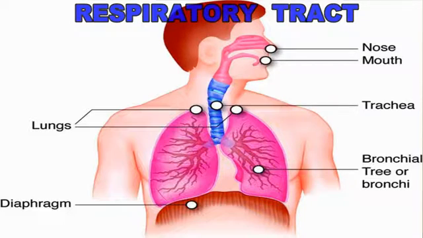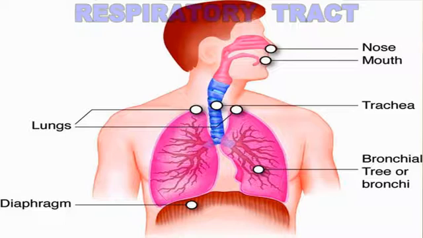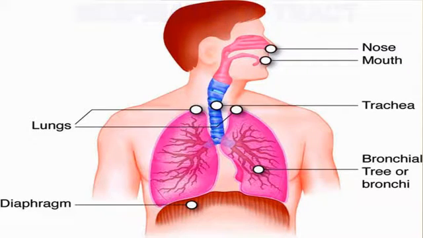But before we talk about the infections that affect the respiratory tract, the diagram you are going to see on the whiteboard is going to show you a diagram of the respiratory system. And you are going to see the nose, the mouth, the lungs, the diaphragm, the trachea, and the bronchia.